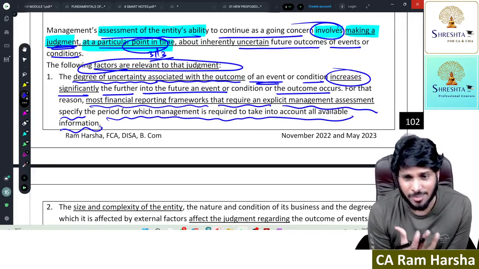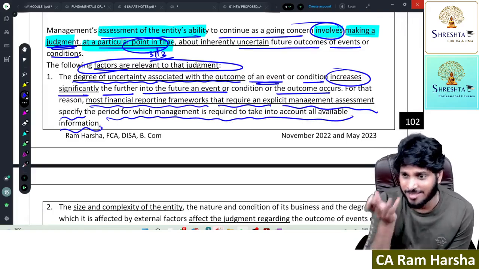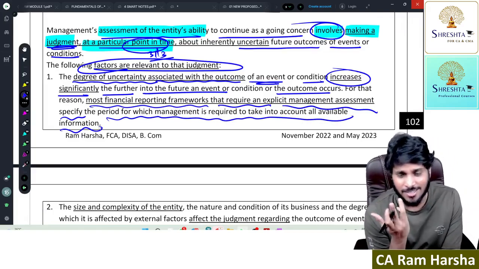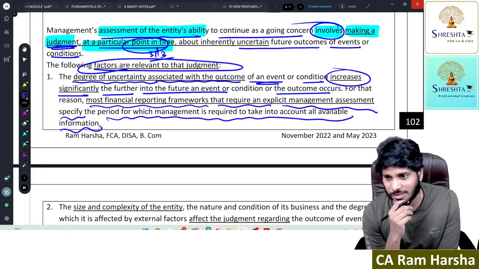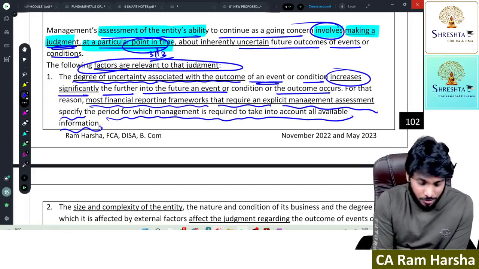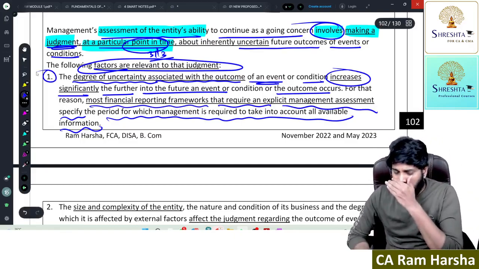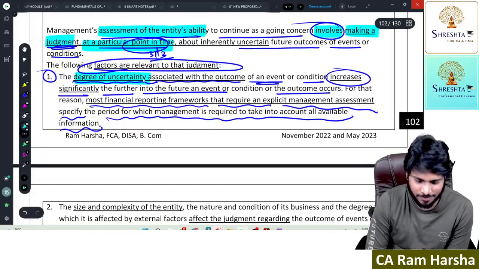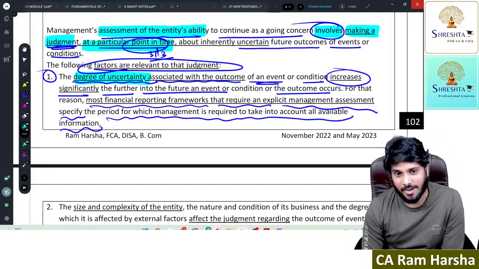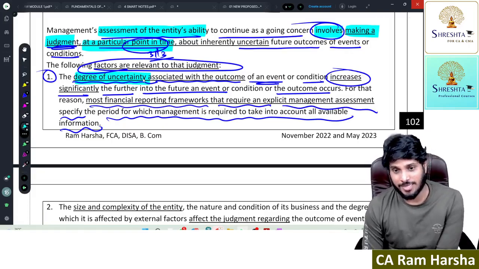So complicated about it. CA Inter, why are they testing this? At CA Inter they're testing this. At least if it were CA Final, it would be acceptable to some extent. See, when degree of uncertainty, there is a word here. Oh my god. For this, you need to understand SA 540, which is discussed only at CA Final, not at